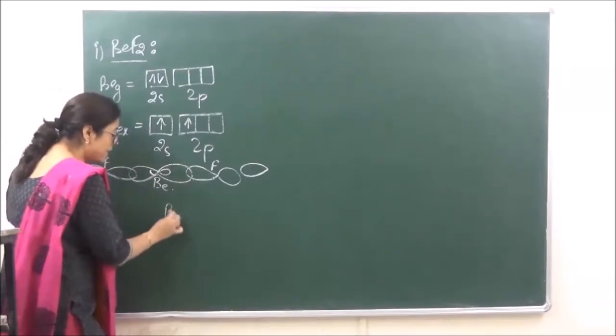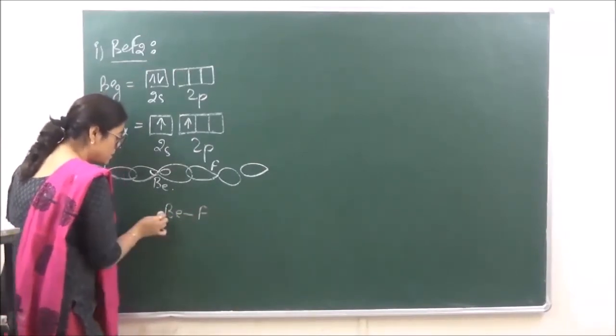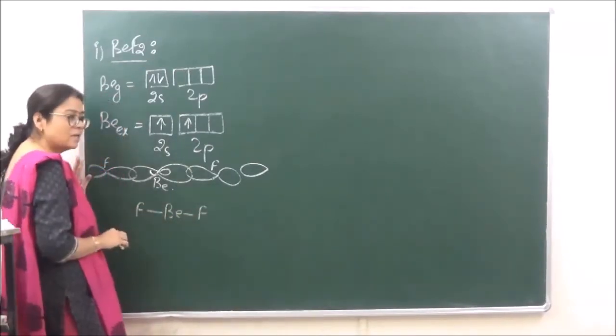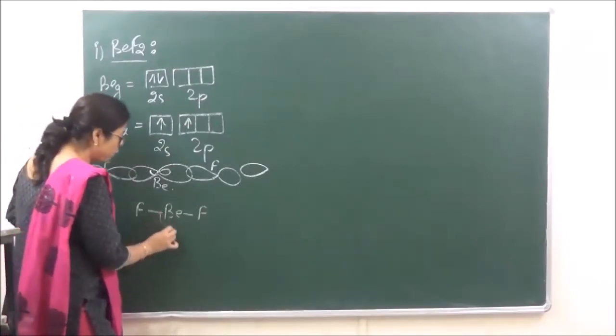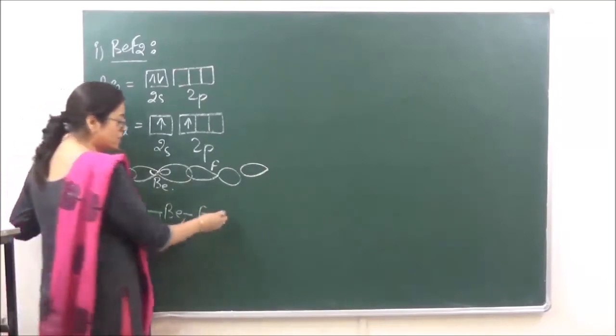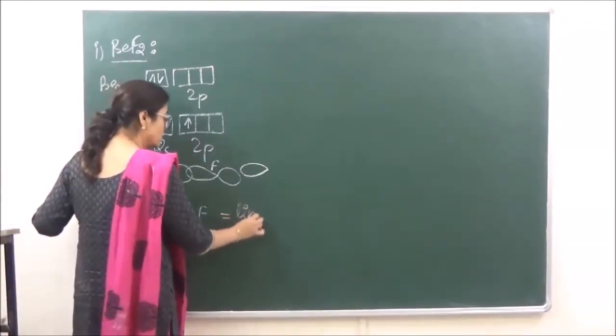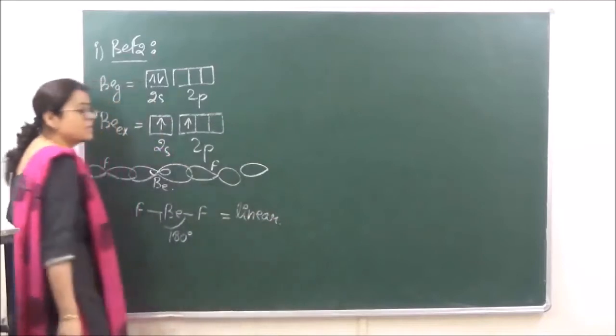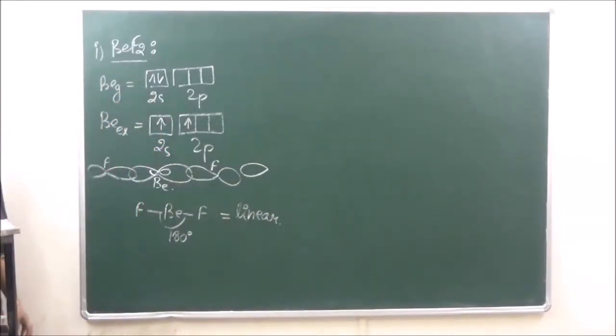So we can say that this is the molecule of beryllium dichloride with a bond angle of 180 degrees and the shape is linear. Okay? So this is giving the hybridization is giving the exact shape.